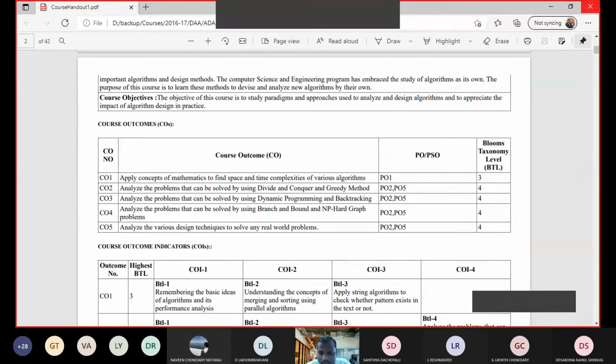So maybe in the previous semesters, you have studied various data structures. In the data structures course, we have seen different data structures: stacks, queues, linked lists, binary trees, binary search trees.